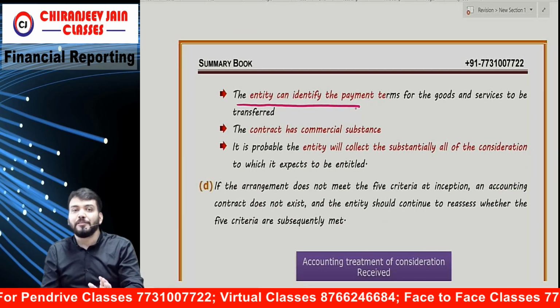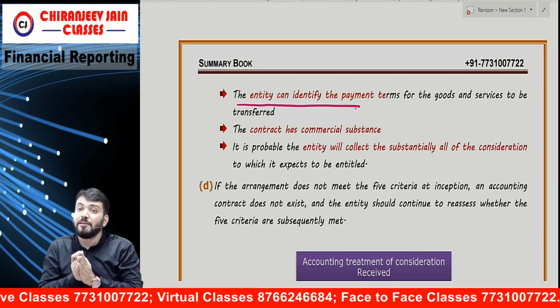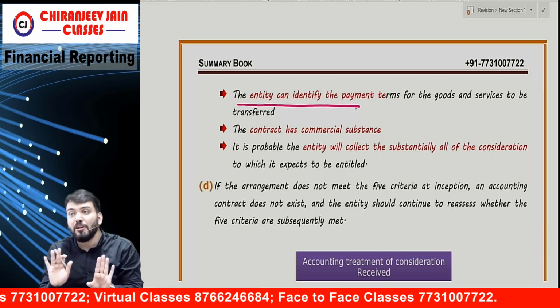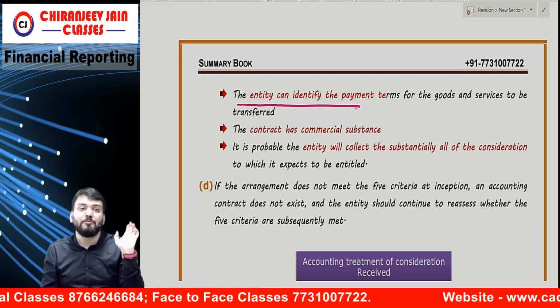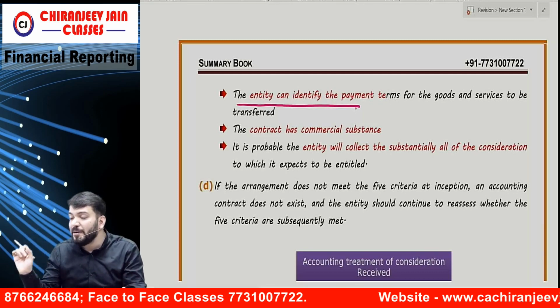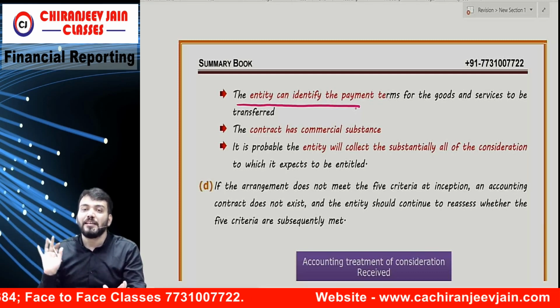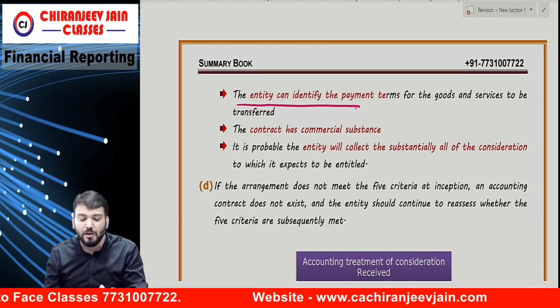The entity can identify the payment terms for the goods and services. Suppose the contract is done, but there were no payment terms. So it will not be a contract for Ind AS 115. Means payment terms need to be also decided.